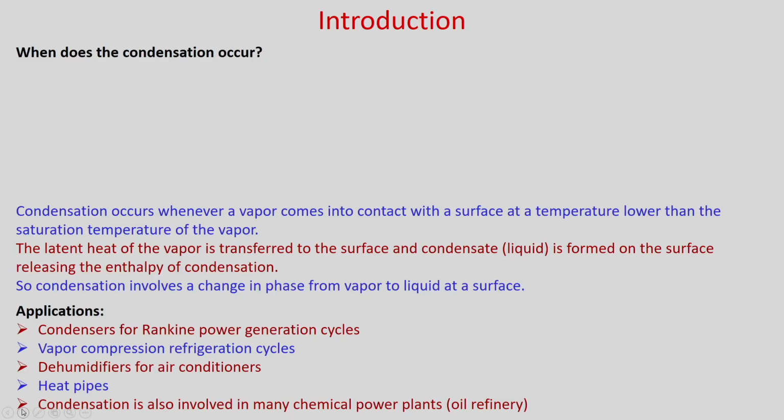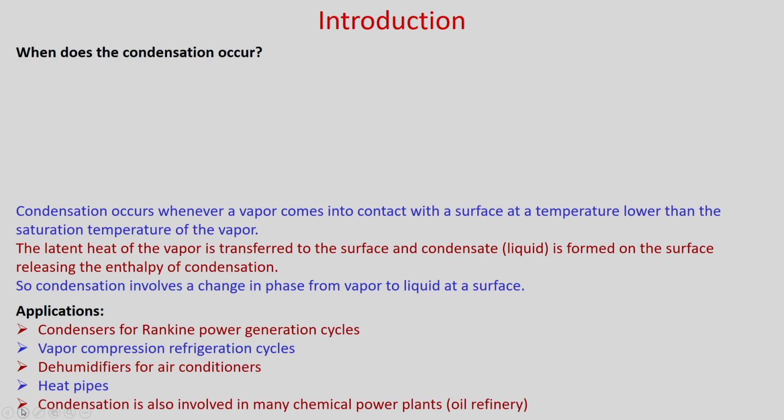Hello everyone. So, today we will study condensation, and particularly in today's lecture we will study laminar film condensation on a vertical plate. We can ask this question, when does condensation occur? When the vapor comes into contact with a liquid or a surface which has a temperature lower than the saturation temperature of that vapor, then condensation will occur.